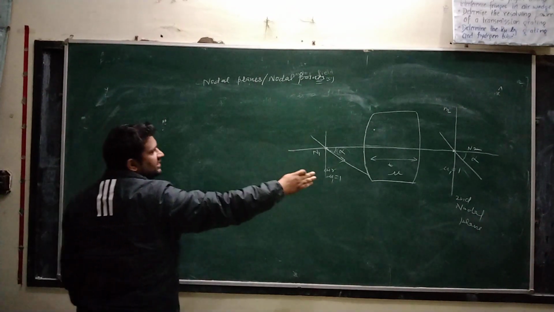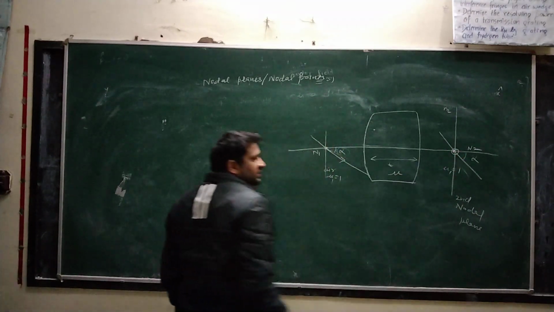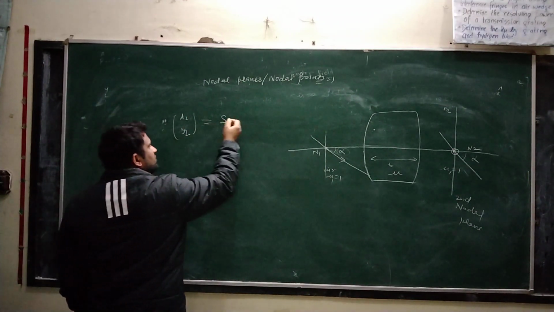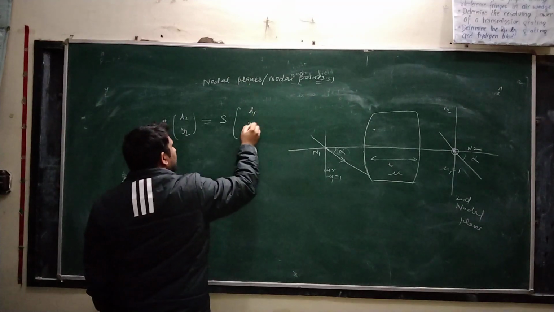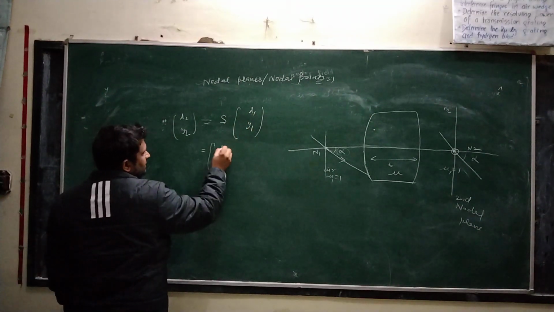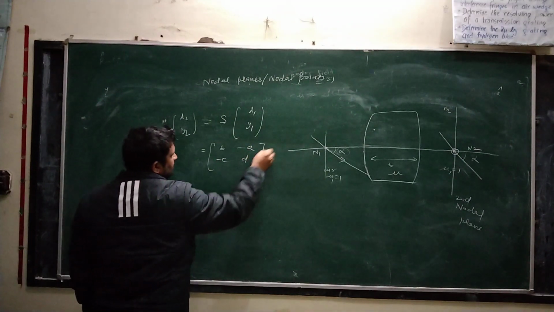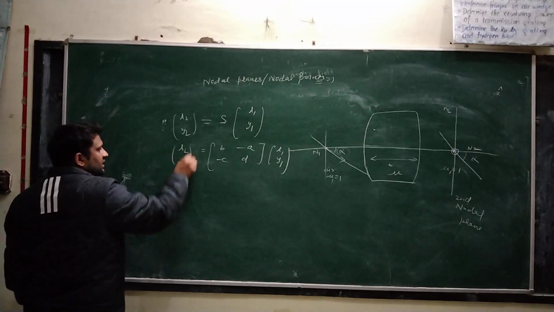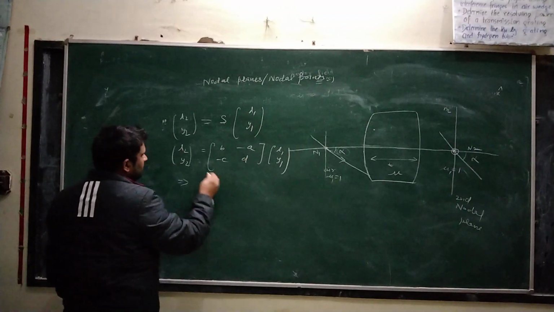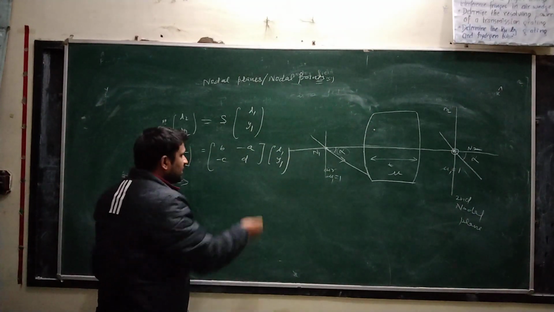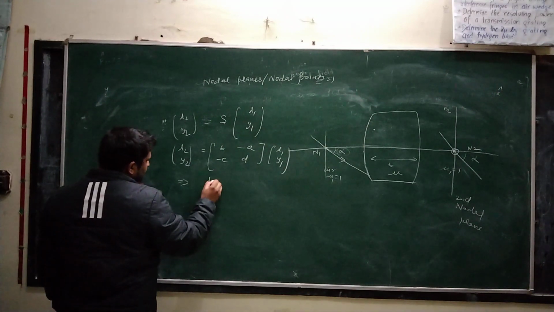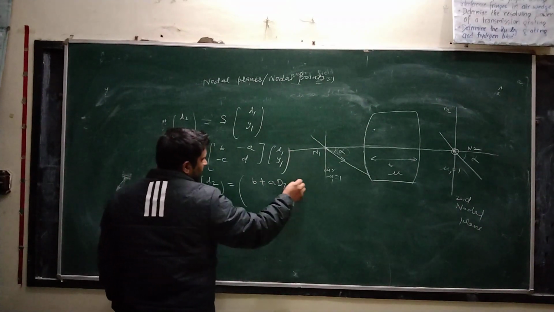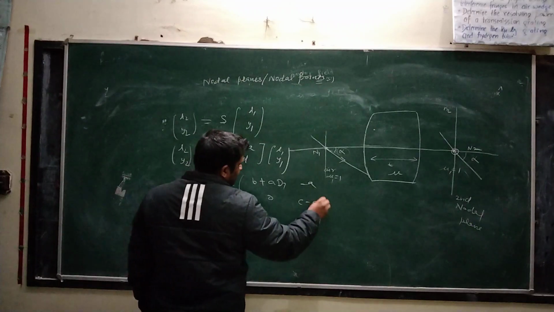Also the system matrix: if the coordinates of this point on the paraxial ray are lambda 2, y2, final points, then this is equal to the system matrix into lambda 1 and y1, and here the system matrix is b, minus a, minus c, d into lambda 1, y1. तो हमने इस इक्वेशन को सॉल्व किया था for the optical system, देन दिस सिस्टम बिकम्स by knowing the value of the matrices, मल्टीप्लिकेशन के बाद यह सिस्टम मैट्रिक्स आपकी आ गई थी, that is lambda 2, y2 equals b plus a d1, minus a, 0, c minus a d2.